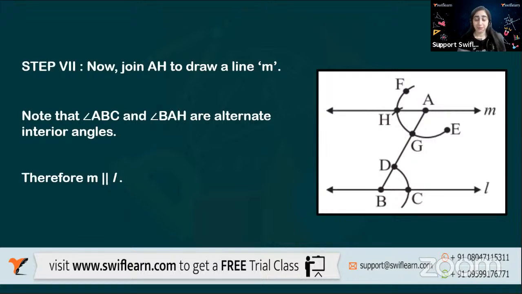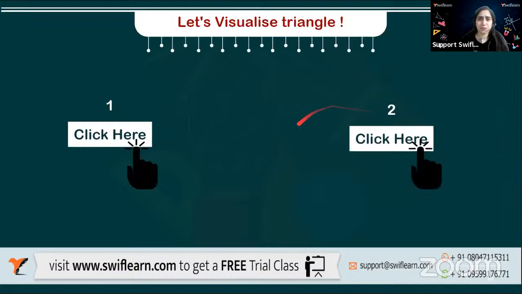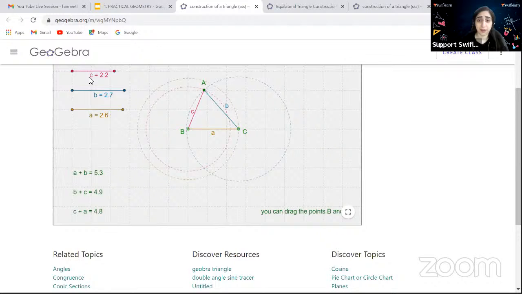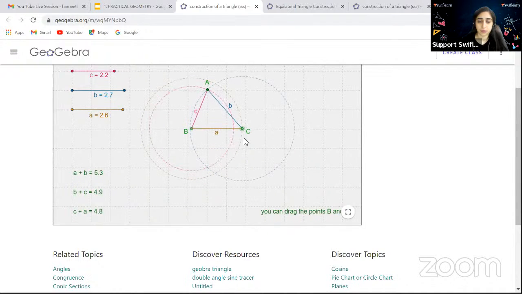Clear? All right. So let's visualize how we draw a triangle. I know triangle ABC, and side A is 2.6, B is 2.7, C is 2.2. This is what I have to draw, these many centimeters. So how do I draw it? I'll draw a line first, A, 2.6. When I draw the line A, can you see I can move these circles as well?